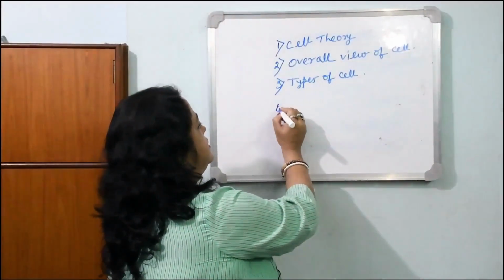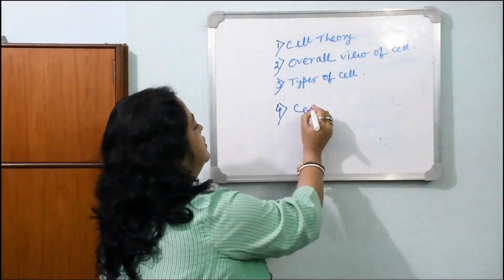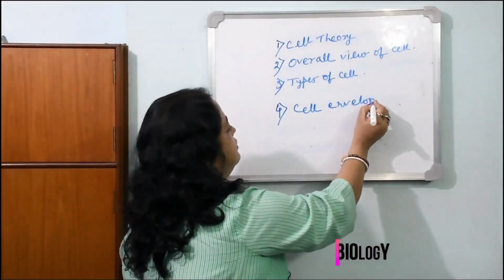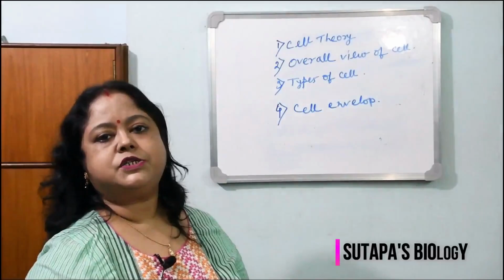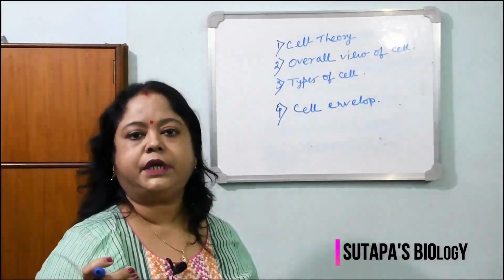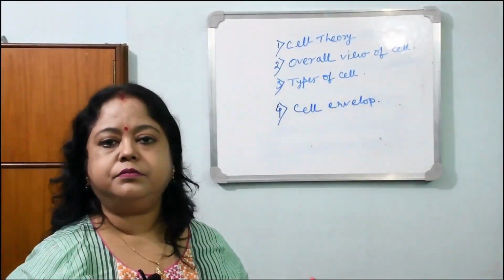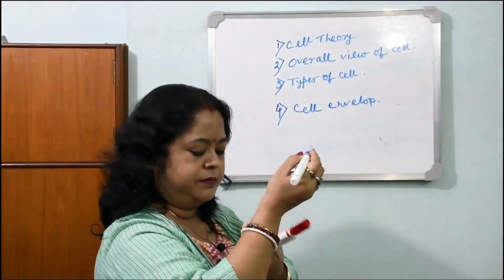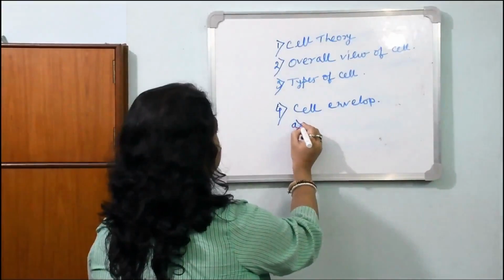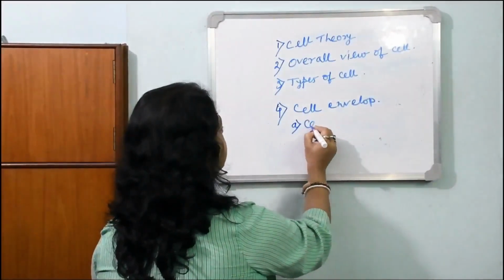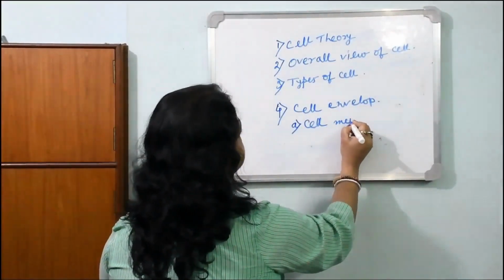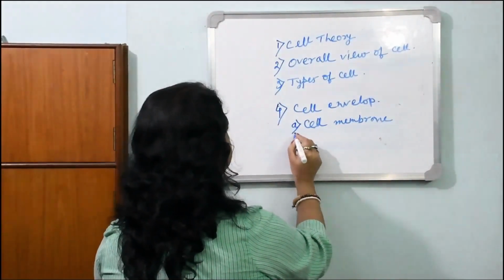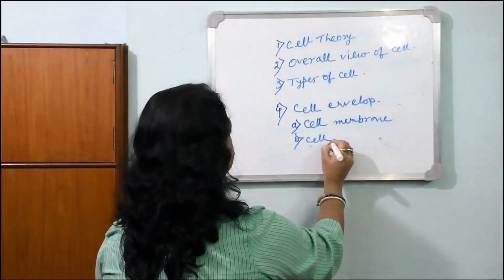Number 4 topic is cell envelope. It's a very big topic, and that's why I am discussing it in 2 different units. Number 1 in cell envelope is A, cell membrane, and B, cell wall.